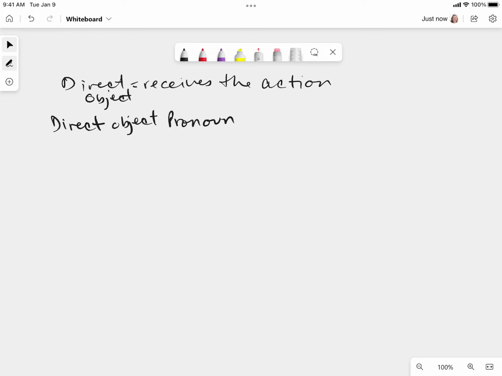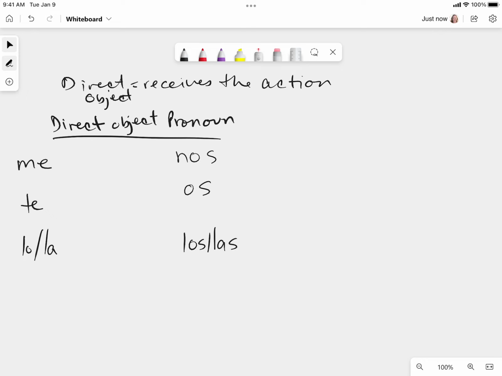So those words are, for example, in English, we say it. So I wash the car, I wash it. Because I'd sound kind of silly if I said, I bought a car, I drove the car home, I washed the car, right? We wouldn't keep saying the car, we would replace it with it. So the direct object pronouns in Spanish are me, te, lo, la, because we have male and female for it. We also have male, female, singular, plural for it, and them. I'm sorry, it changes to them, for us, for y'all. Okay, all right, so these are our direct object pronouns.